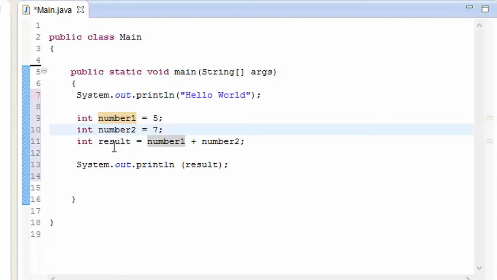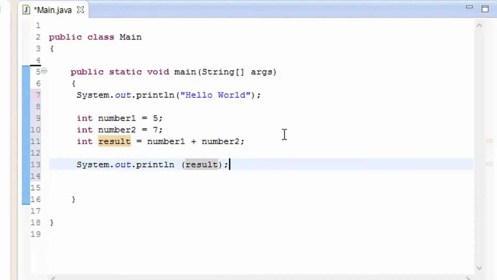Now I added the name result, and number 1 plus number 2, so it is going to add number 1 and number 2 and give me the result. That's what I have written over here. The system is going to print out a line and give a result, and number 1 and number 2 are going to be added.